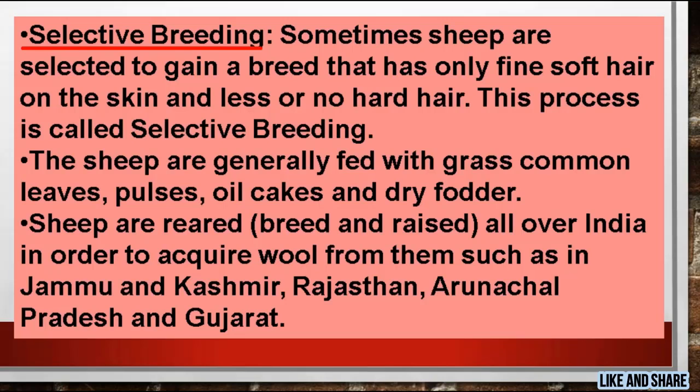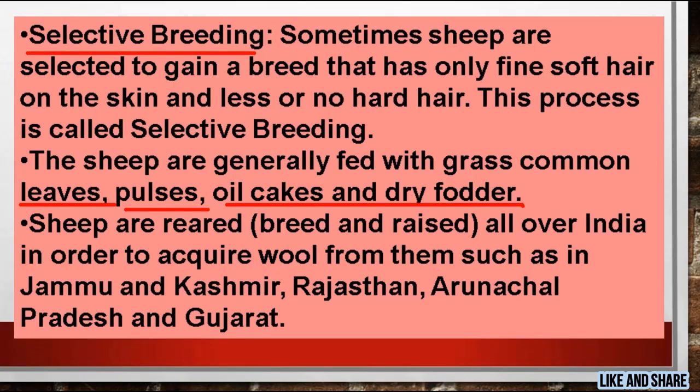Now students, as you can see here the heading, selective breeding. Students, to get the best quality of wool, it is first necessary to select the best quality of wool yielding parents, and this process of selecting parents in order to obtain good quality wool in their offspring is termed as selective breeding. So students, in this process the sheep are taken out for grazing, and they are also fed on a mixture of leaves, pulses, oil cakes and dry fodder. And students, once the reared sheep develops a thick growth of hair, it is shaved off for getting wool.